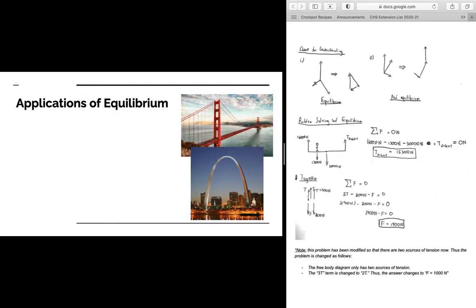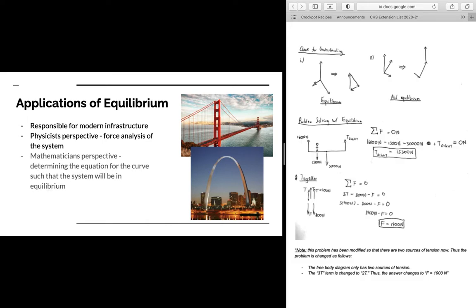All right, so applications of equilibrium. Equilibrium is responsible for modern infrastructure. We'll take a look at what equilibrium means in a second. It's very fascinating from the physicist's perspective because we analyze the forces acting on a system in order to help us design structures such as bridges, the St. Louis Arch, and buildings that keep the bridges stable and safe from falling down.